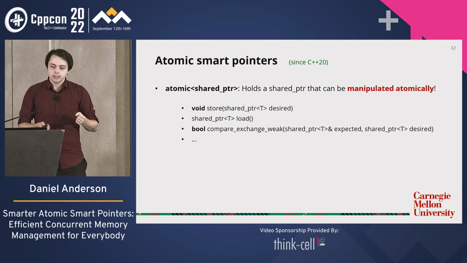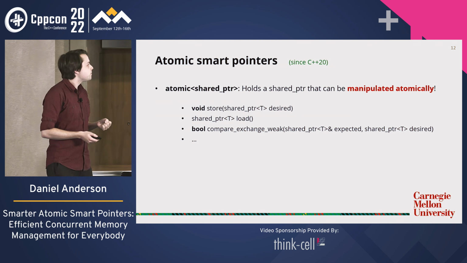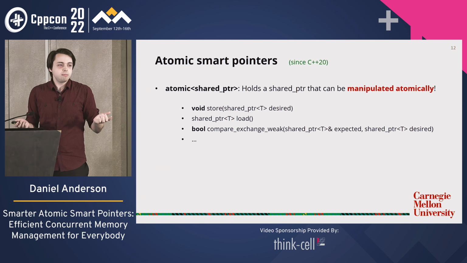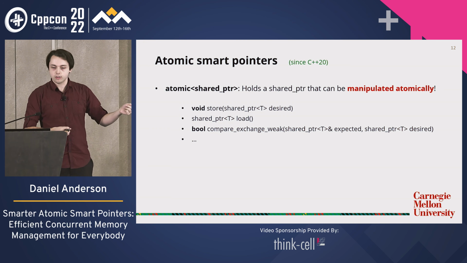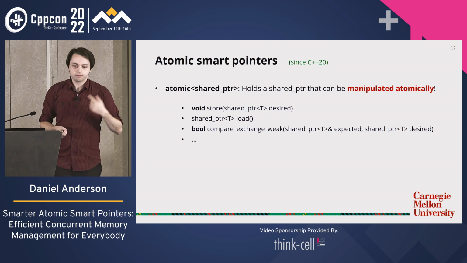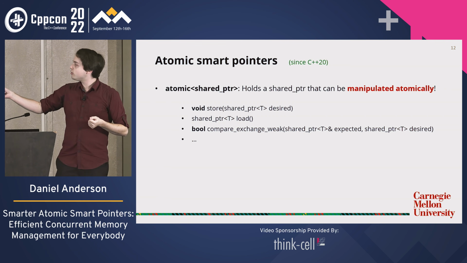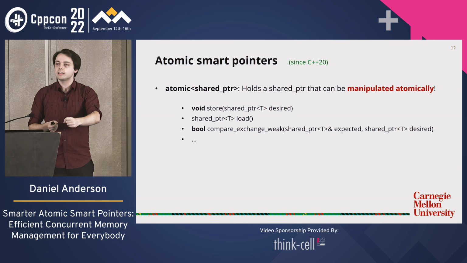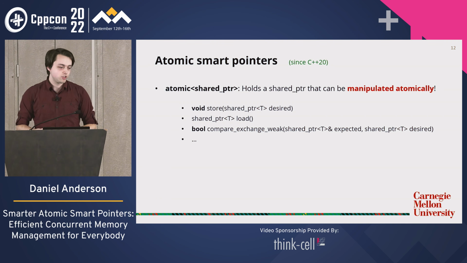So what do we do? Well, C++20 came along and said, I've got a solution to that, atomic shared pointer. So this is just a specialization of std::atomic that allows you to put a shared pointer in it, and so you get the API you expect from std::atomic. You can load from it, which gives you a copy of the shared pointer. That's going to increment the reference count. You can store into it, which is also going to increment the reference count of the thing you copied into it and decrement what was there before. Or you can do a compare and swap operation, which checks, okay, is the thing in the atomic shared pointer what I think it is? If so, swap it for what I want it to be, right? Standard stuff for atomic operations.